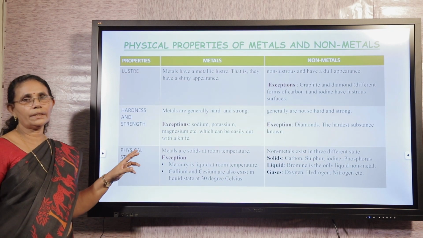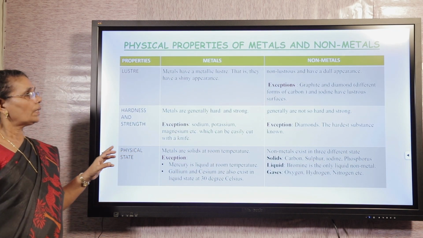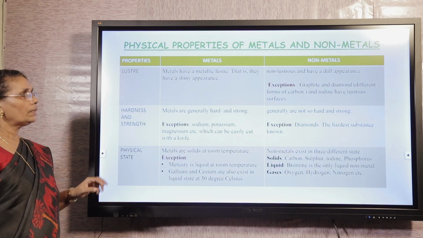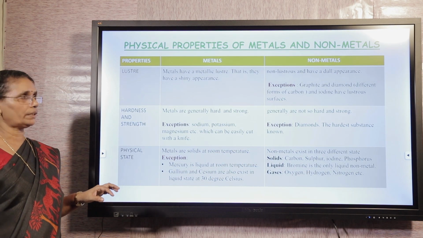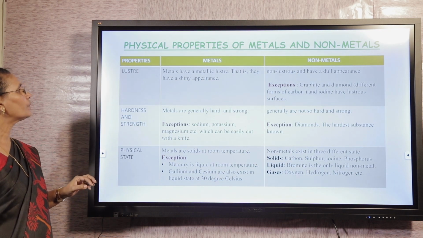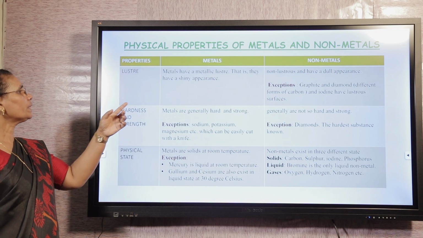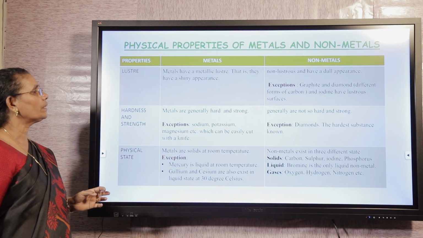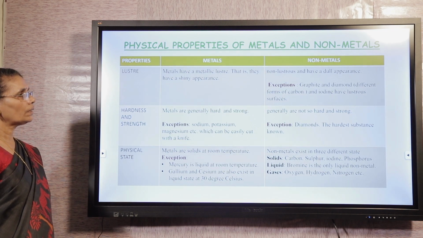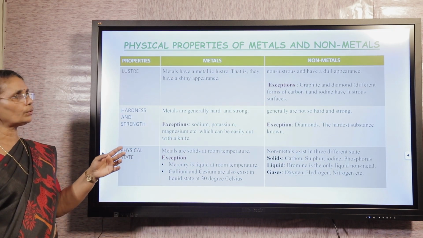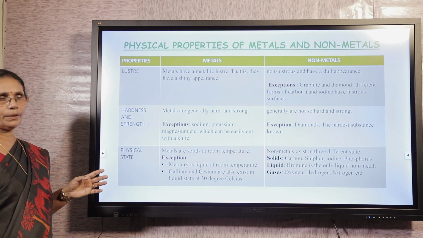Then children, let us discuss the physical properties of metals and non-metals. Let us have a comparative study. The first property, luster. What is luster? Metals have a metallic luster, that means a shiny appearance. Non-metals are non-lustrous, that means they do not have a shiny appearance.